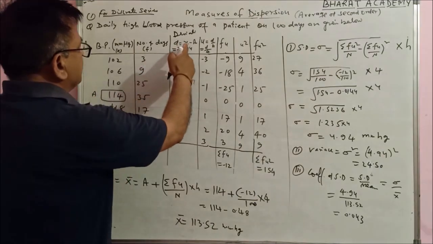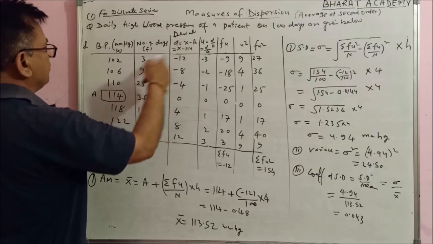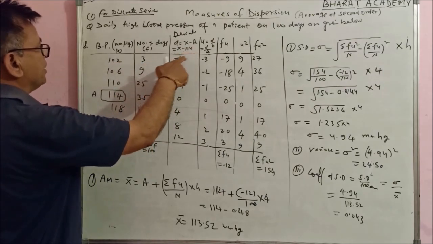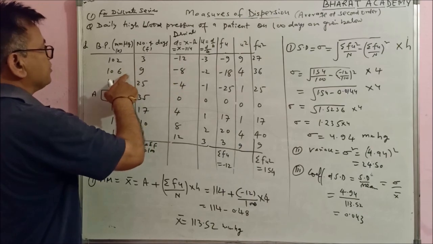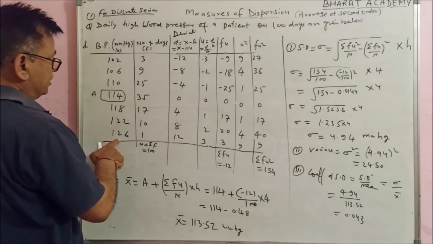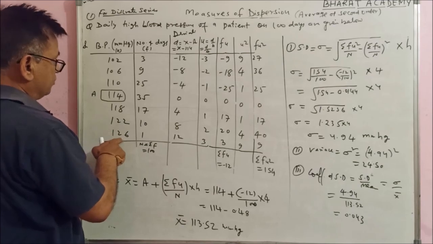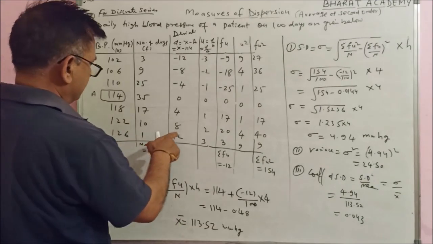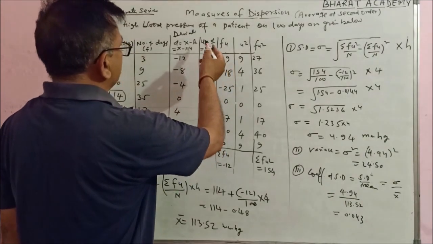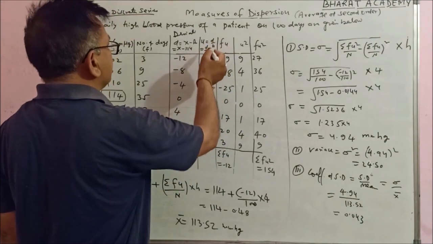D means deviation, x minus A, x minus 114. 102 minus 114 is minus 12, 106 minus 114 is minus 8, and up to 126 minus 114, this is 12. Now in the next column you have to find u, which is d upon h.